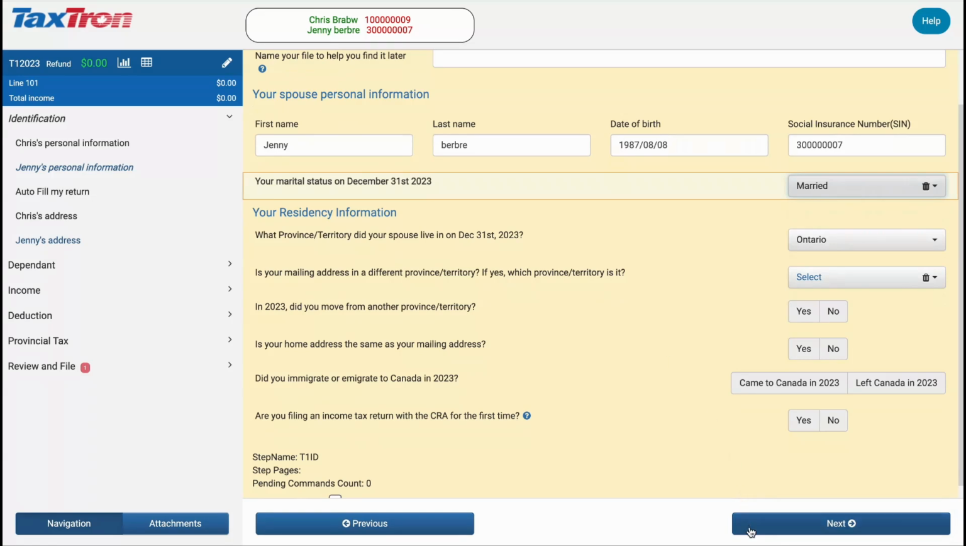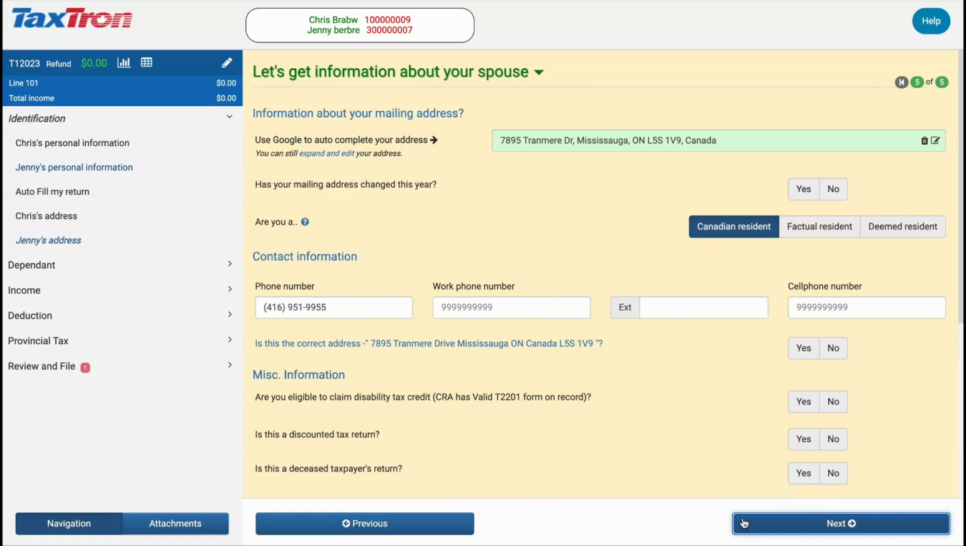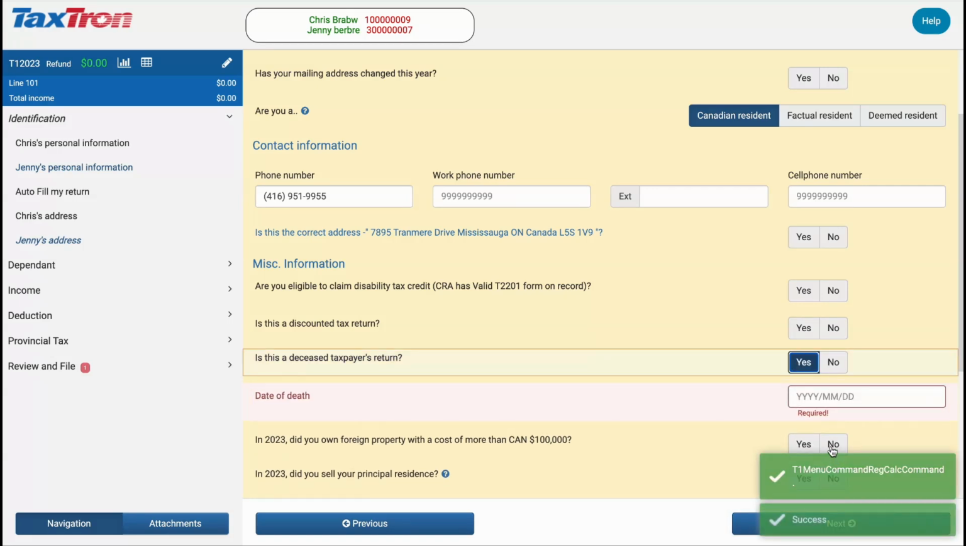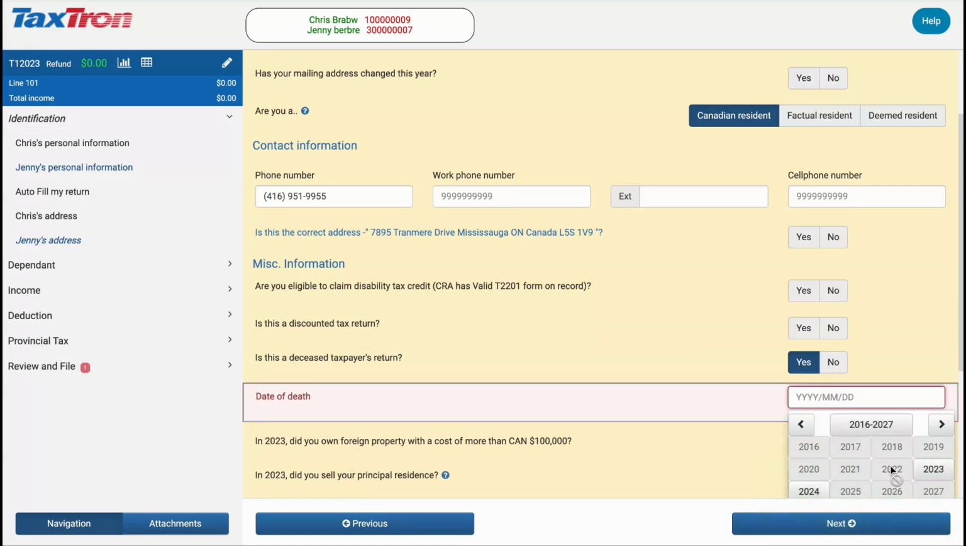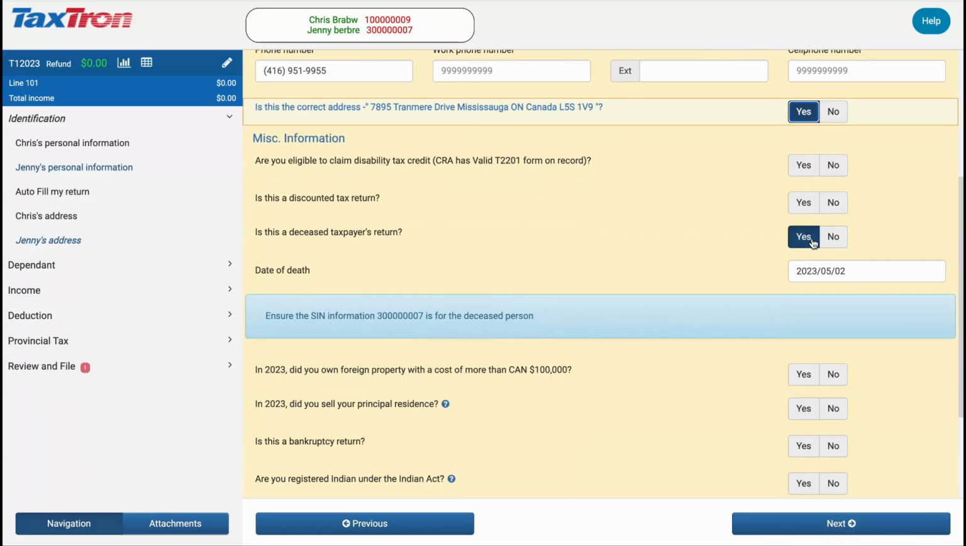Next, navigate to the section on information about your spouse, Jenny's information. Answer yes to is this a deceased taxpayer's return. Now enter the date of death, May 2, 2023. Next, proceed to declaring sale of principal residence on Jenny's tax return.